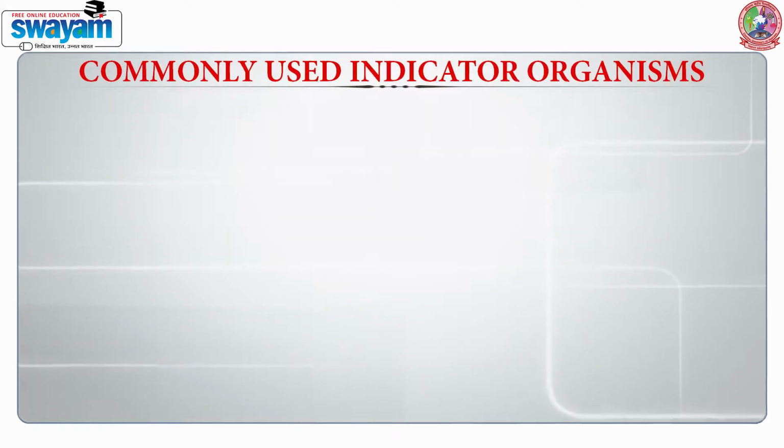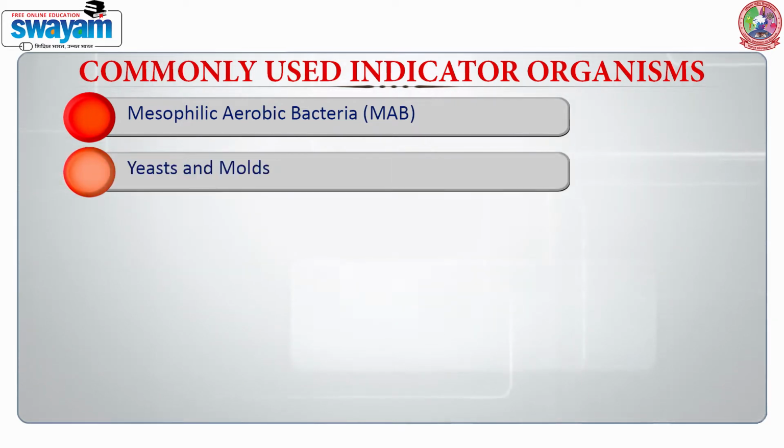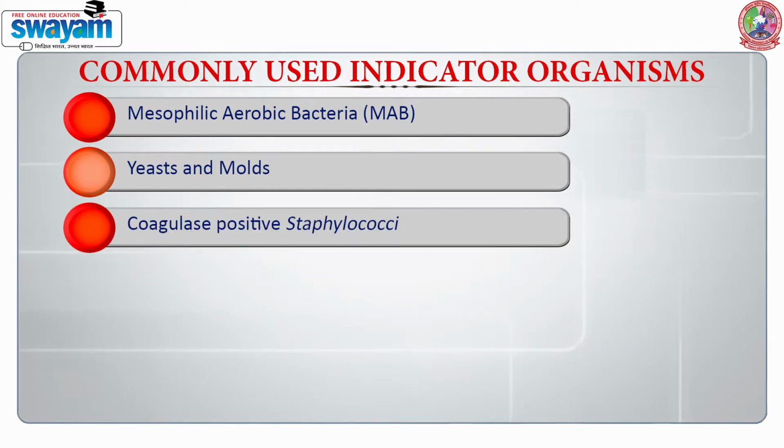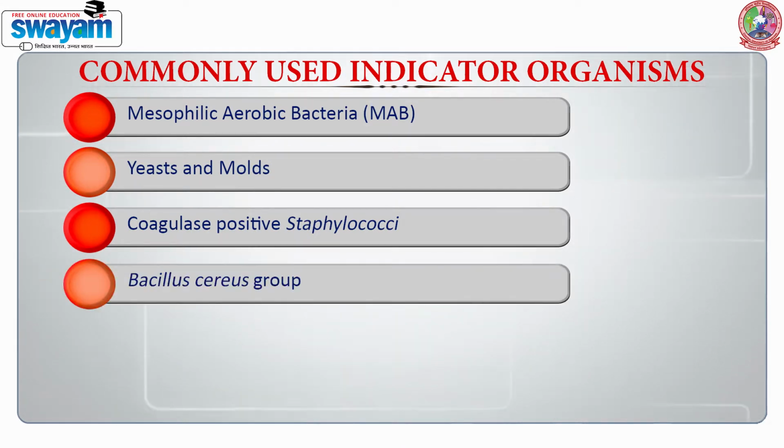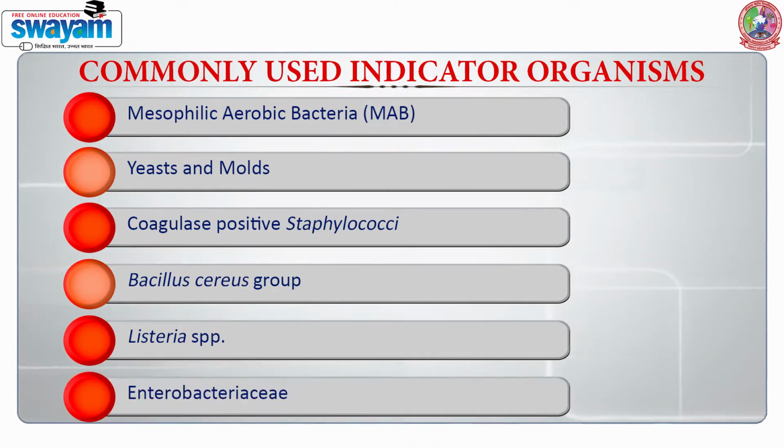Now coming to the next slide, that is commonly used indicator organisms. These can be the mesophilic aerobic bacteria, MAB. These can be yeast and molds which come from the air. We can have coagulase positive staphylococci which come normally from the skin. Then we have the aerobic spore formers such as the Bacillus species group. Listeria is another microorganism of concern, and lastly but not the least is the family Enterobacteriaceae, the most important family which has many indicator microorganisms such as E. coli, coliforms, Salmonella, Shigella.